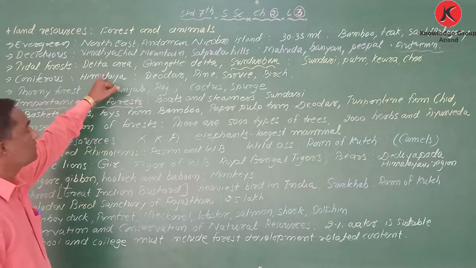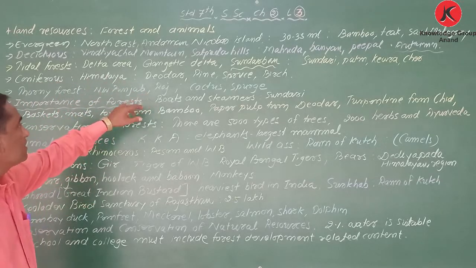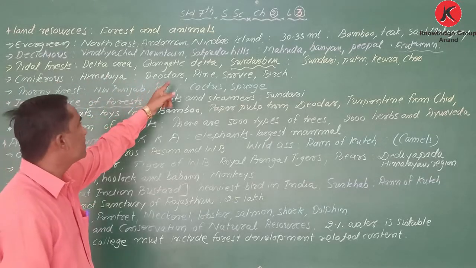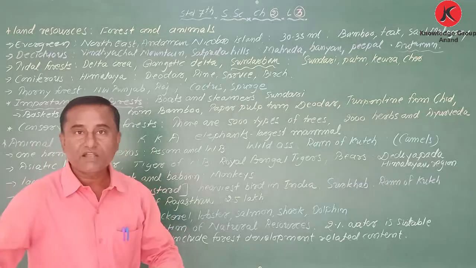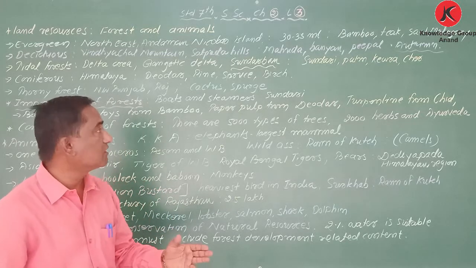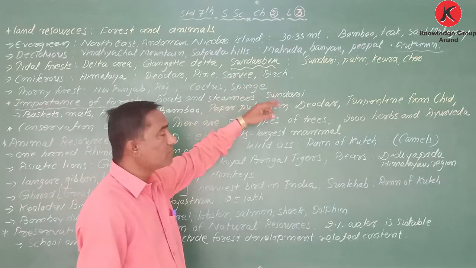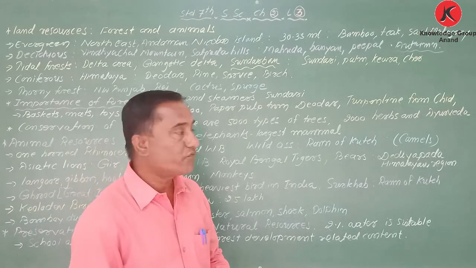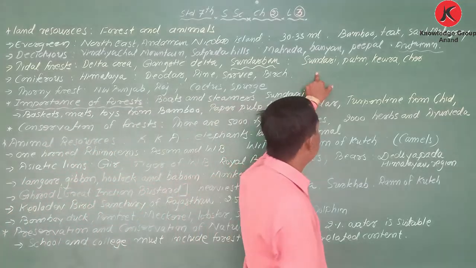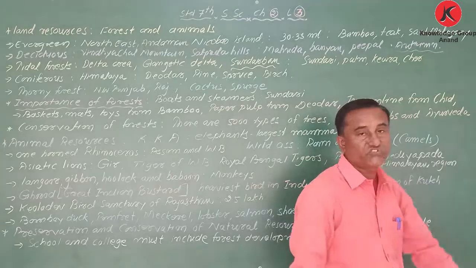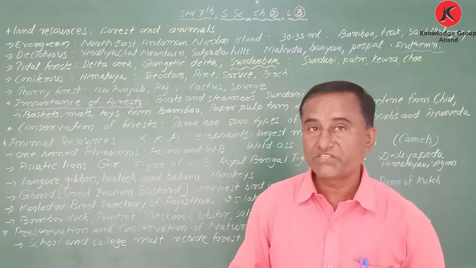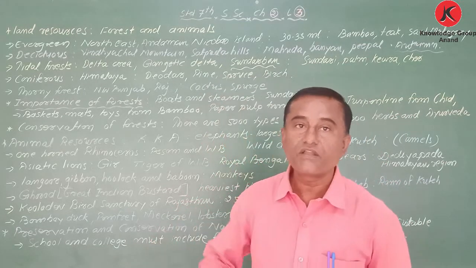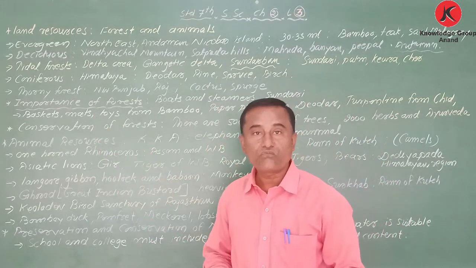That's why I have written: you will find it in delta areas and especially the Gangetic delta. In West Bengal you will find Sundarban, that's why I have underlined it. And the major trees of tidal or mangrove forest are Sundari, palm, keora, and cane.